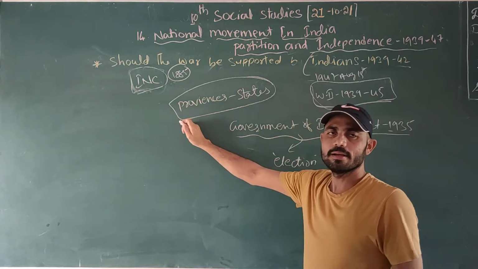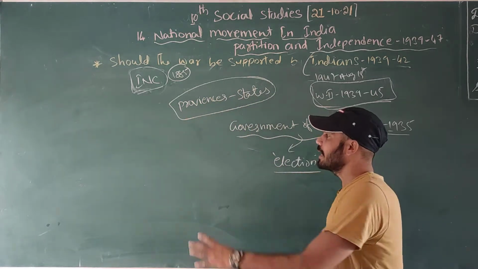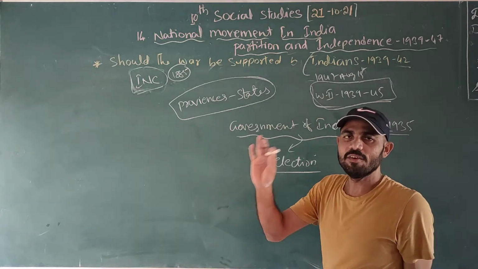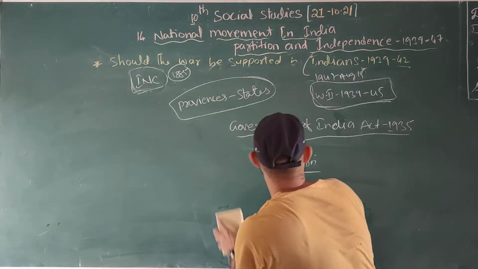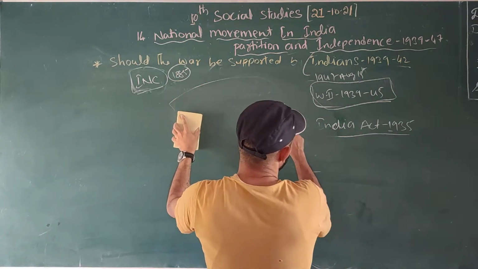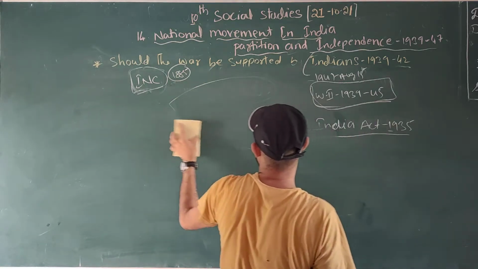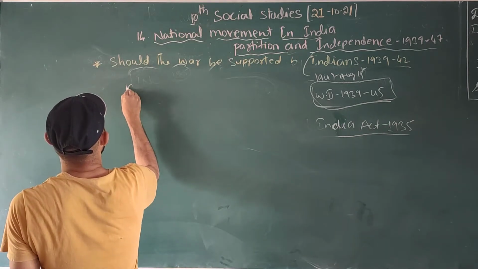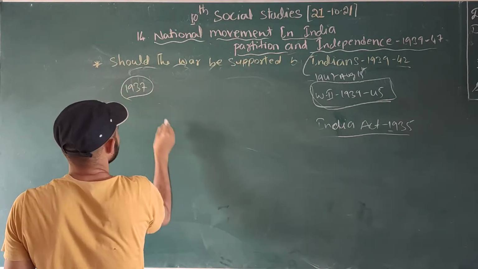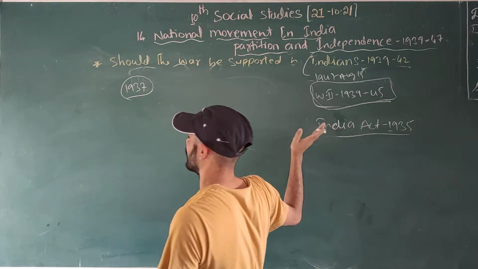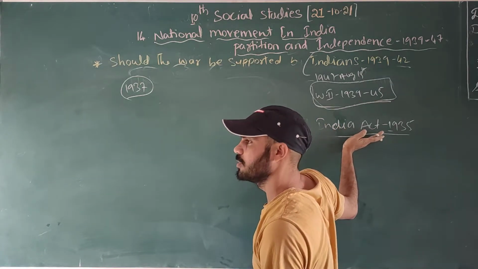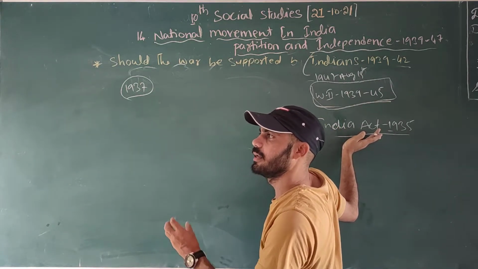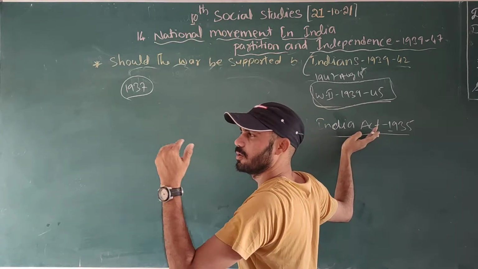The elections were held in the 11 provinces in 1937, when according to the Government of India Act 1935, Indians gained the right to vote and could rule themselves.